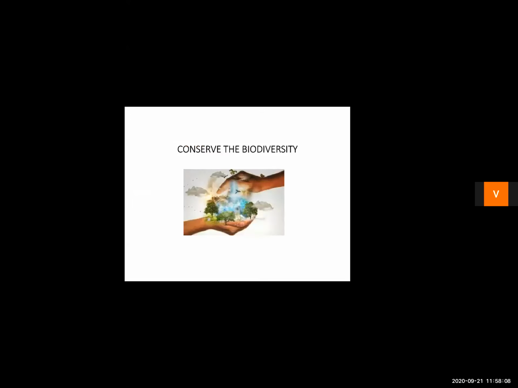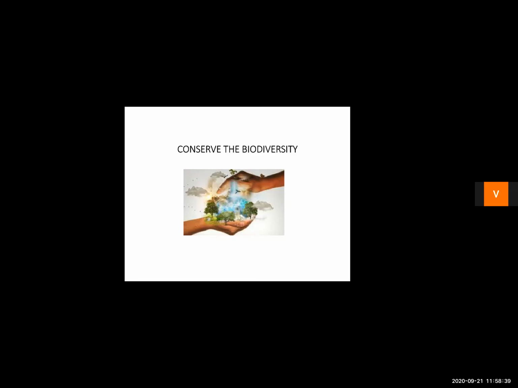So children, this is the end of the chapter, and what we learn from the chapter is to conserve the biodiversity. Humans cannot survive alone on this planet. We require plants, animals, microorganisms, as well as the lithosphere, hydrosphere, and atmosphere, which are the non-living natural resources.